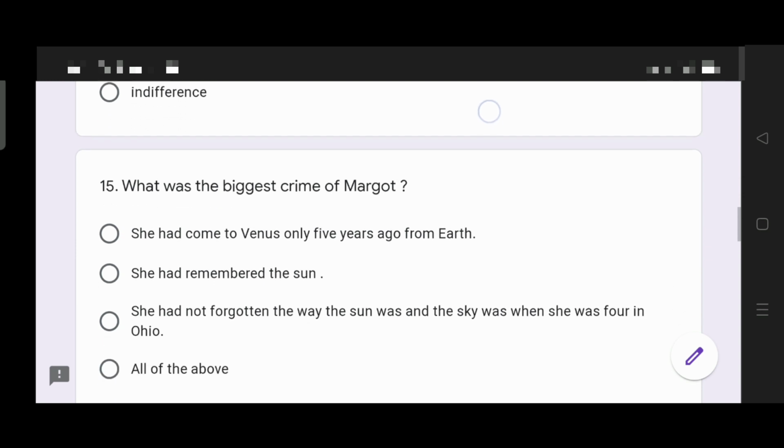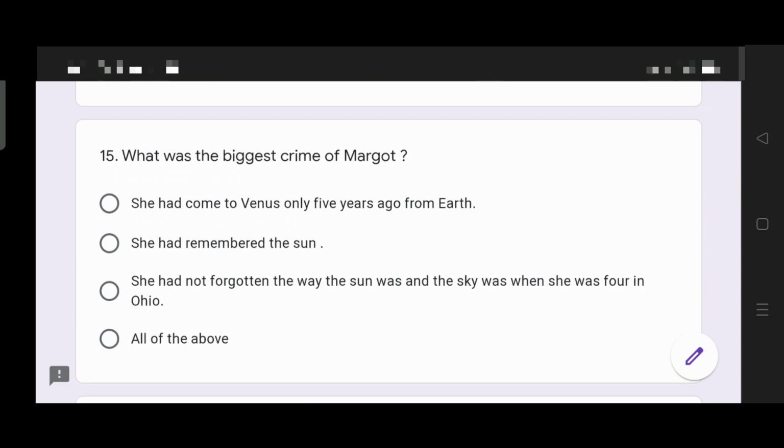Question 15. What was the biggest crime of Margaret? She had come to Venus only 5 years ago from Earth. She had remembered the sun. She had not forgotten the way the sun was and the sky was when she was 4 in Ohio, or all of the above. What was the biggest crime of Margaret?